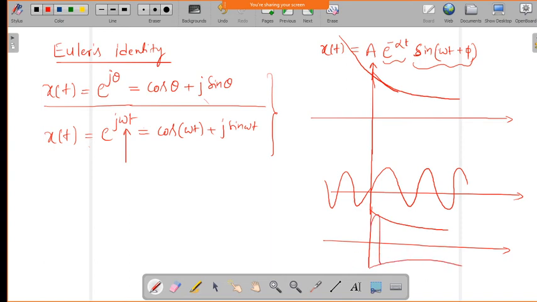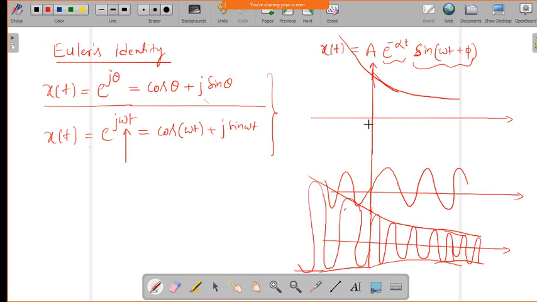Okay, so this is the signal that is going to reduce its amplitude as per the exponential signal. So that we will call it exponentially damped sinusoidal signal. Even you can have, on the negative side, increasing values of amplitude like this. Okay, so this is what we call exponentially damped sinusoidal signals.